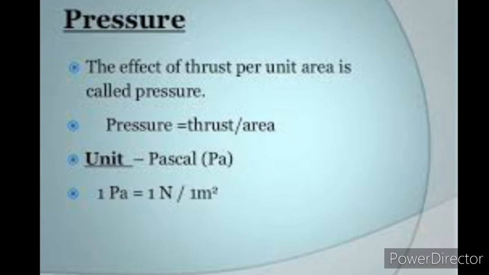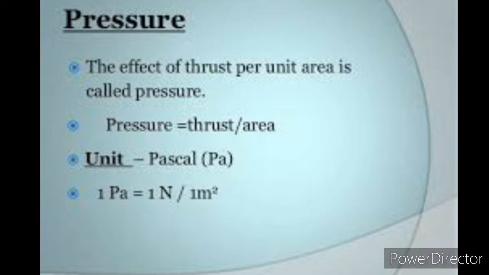So when you stand on the loose sand, the force acts on the area of your feet, isn't it? Yes. Now when you lie down, the same force acts on the area of your whole body, and here the area is large, isn't it? So thrust per unit area is nothing but the pressure. So pressure is defined as the effect of the thrust per unit area, or you can say the force per unit area acting on a body is called as pressure.